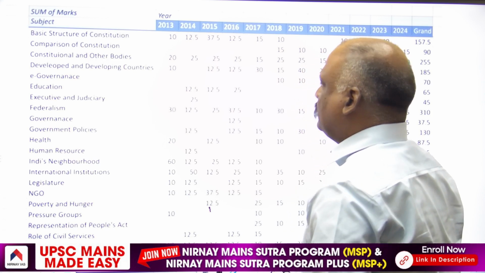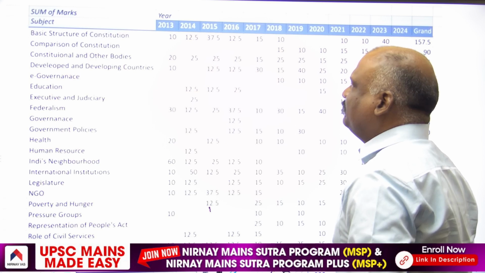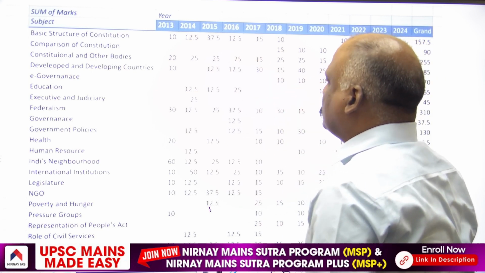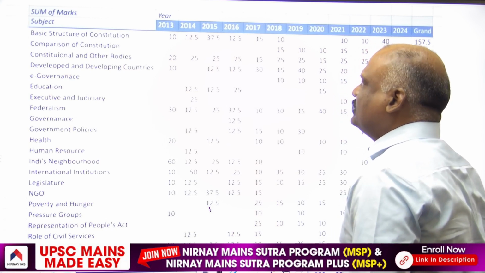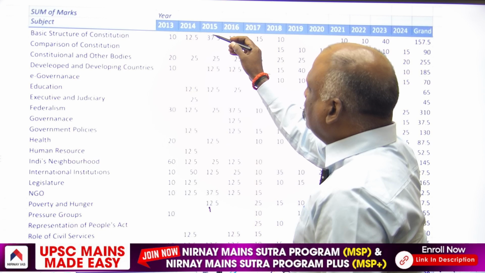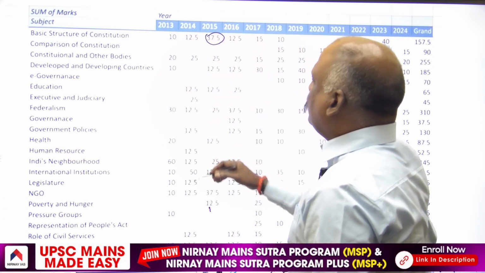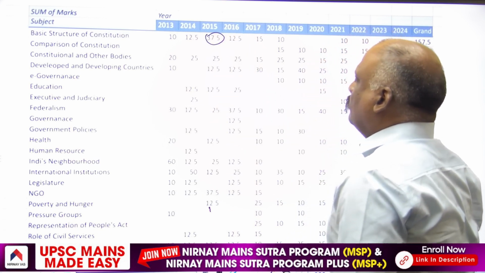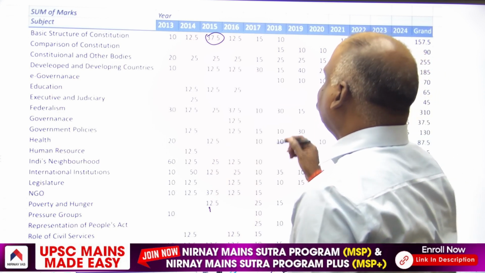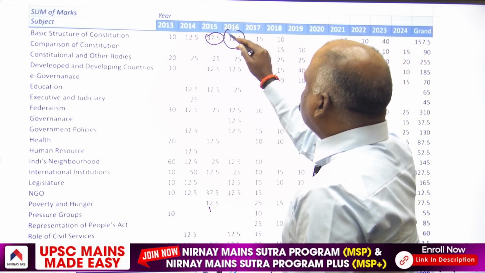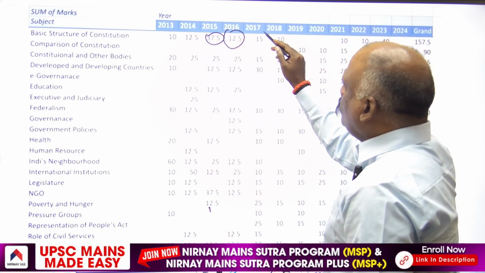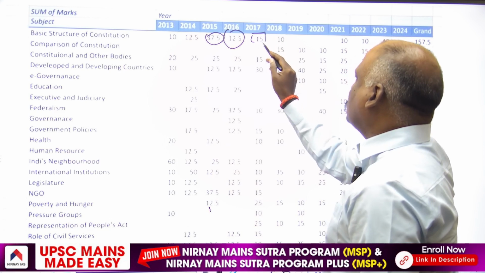a 10 marker was asked in 2013. A 12 marker was asked in 2014, 12 marks in the sense, 12.5. Then in 2015, 3 questions, 12.5 marks, 3 questions have been asked. In the same vein, in 2016, 3 questions have been asked. In 2017, a 15 marker was asked.